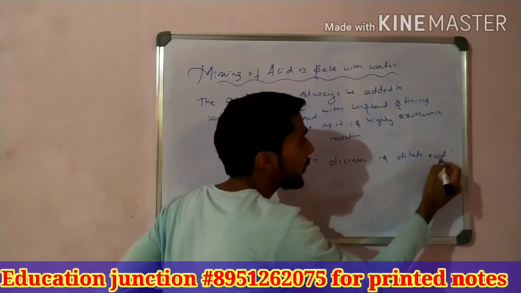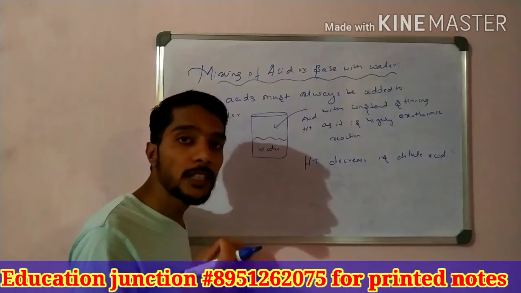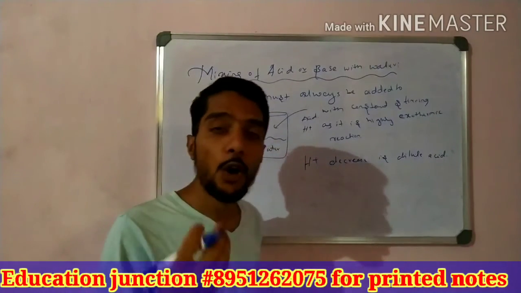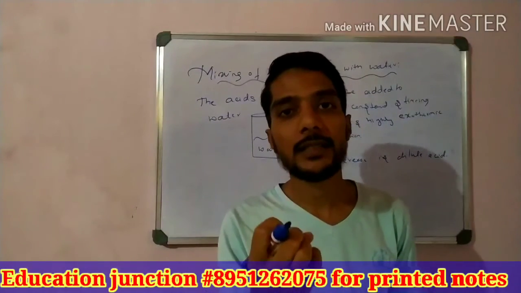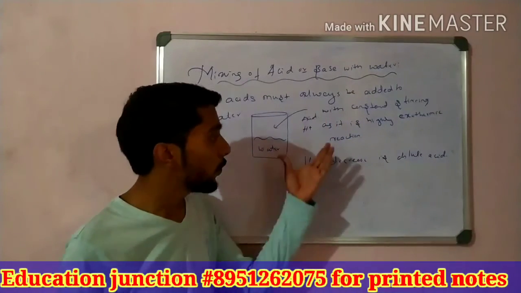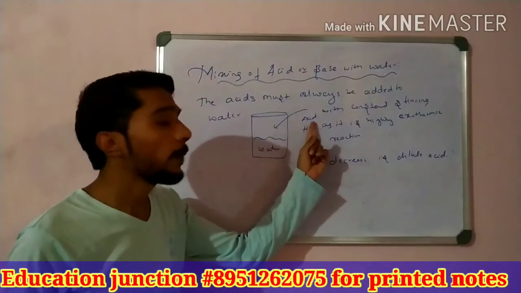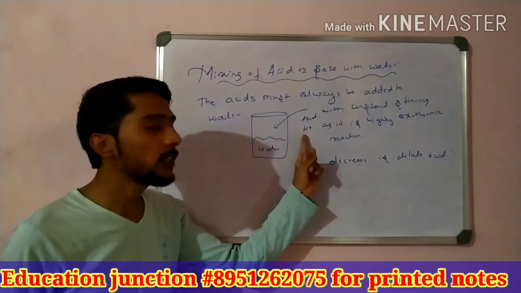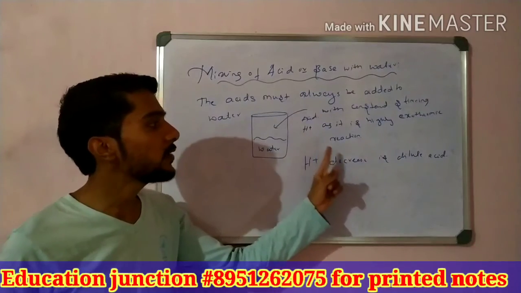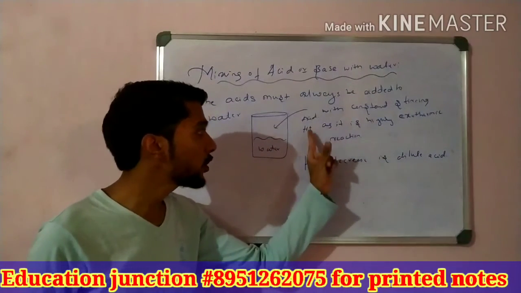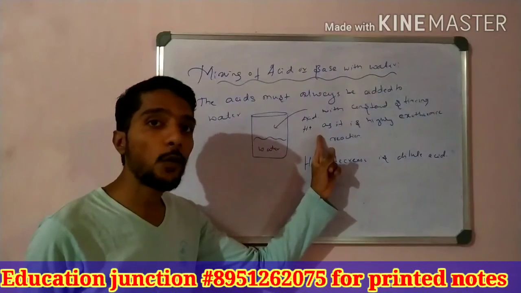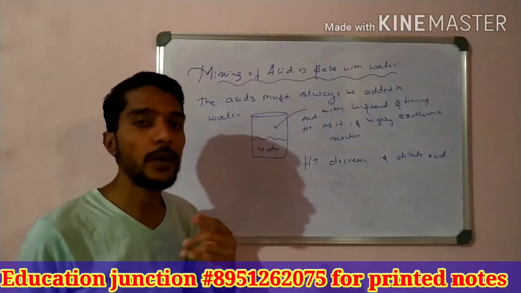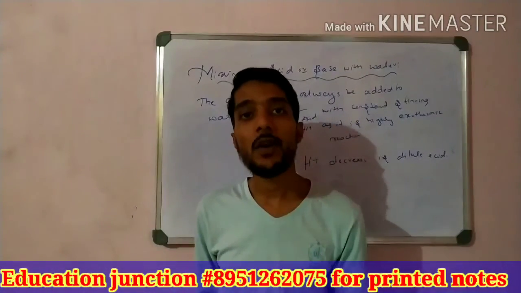Dilute acid is an acid in which H plus ion concentration is lesser than that of concentrated acid. Concentrated acid has more H plus ions, dilute acid has fewer H plus ions. So write down this point: when acid is added to the water, the concentration of H plus ions or hydronium H3O plus ions decreases, and we call this dilute acid. The dilute acid is weaker than the concentrated acid.